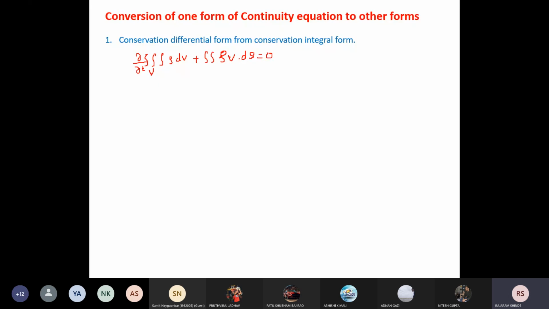Okay, this is your conservation integral form, and this we have derived from a control volume fixed in space.